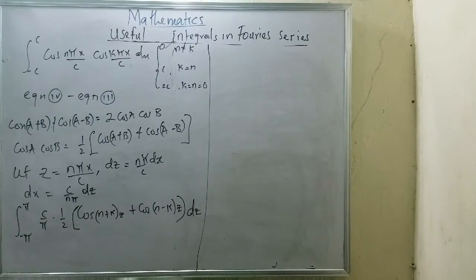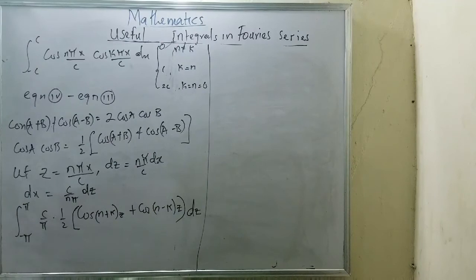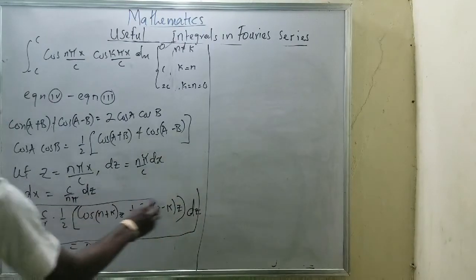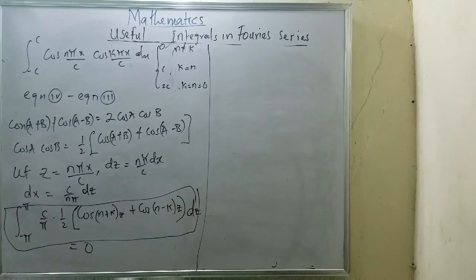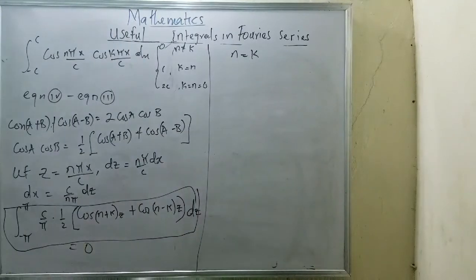Now with this, I'm good to go. When you integrate this and do your limits, and do all the necessary things, you will notice that what you are having equals 0. I haven't finished it, but when you do your integration here and do the necessary things, you notice that it equals 0. It means when my n is not equal to k, the result is 0. We have done that.